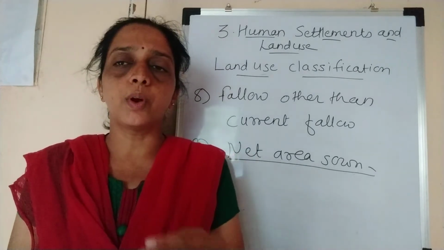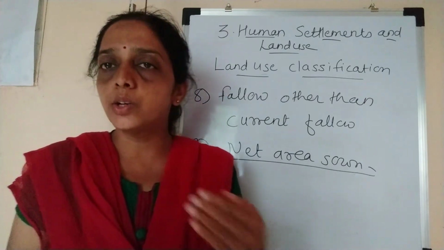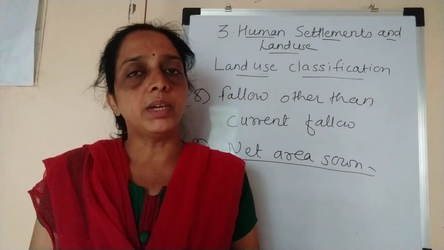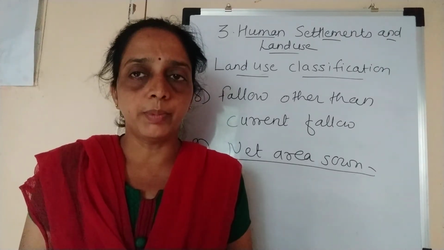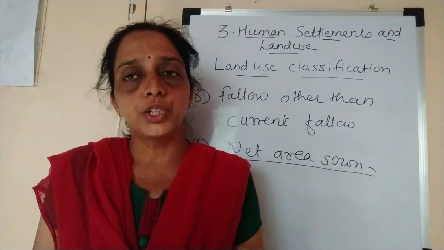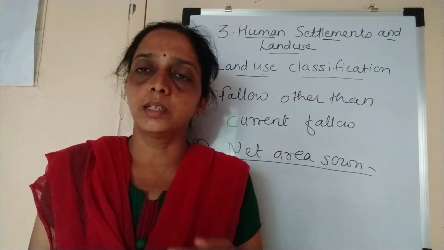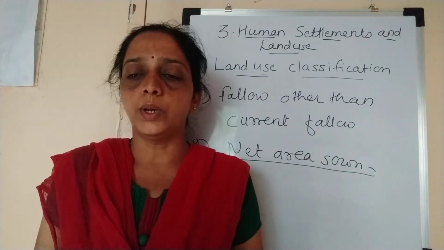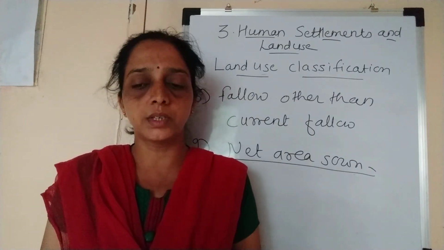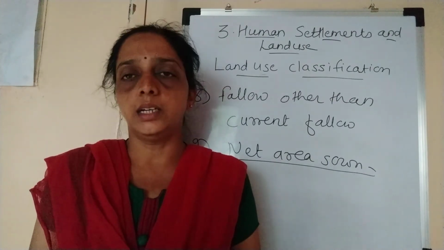The land is brought under forest, the land used for non-agriculture activities, some lands are barren and wasteland, some lands are under permanent pasture and grazing which are kept for the animals, then the culturable wasteland, then the current fallow, where the land is kept without agriculture for less than 1 year, then the area under miscellaneous tree crops and groves, then the fallow other than current fallow, and the net area sown.